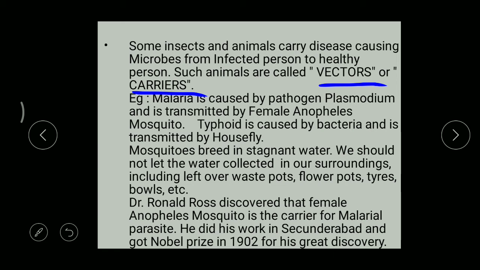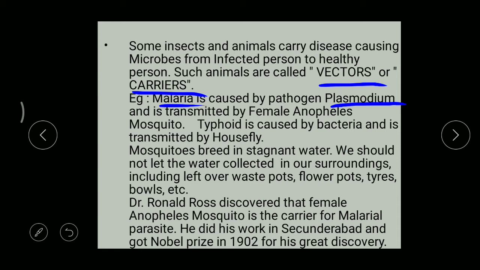Okay. So what are the examples? When we take malaria, if I ask which microorganism causes malaria, you say it is a mosquito. That is wrong. Actually, malaria is caused by a parasite, that means a pathogen. It is actually a protozoan, a single-celled animal called Plasmodium.